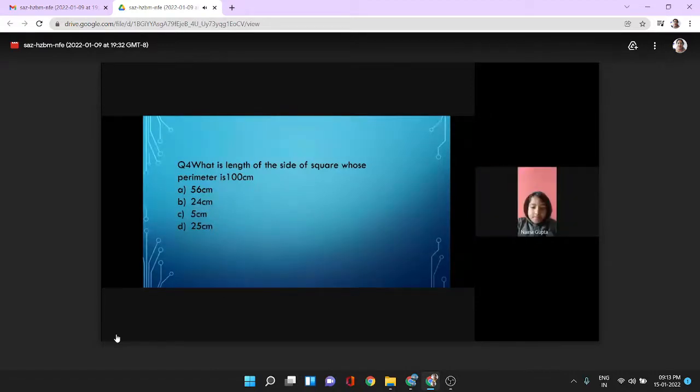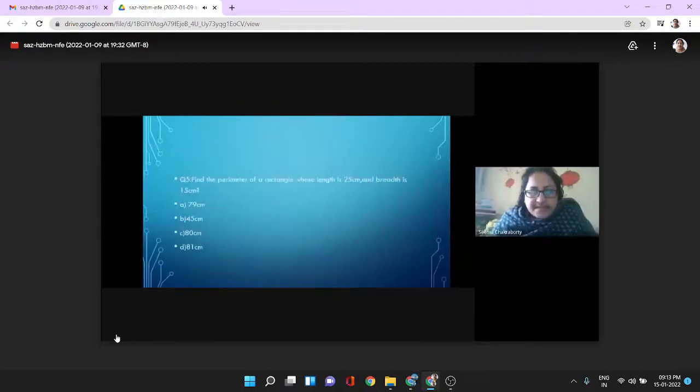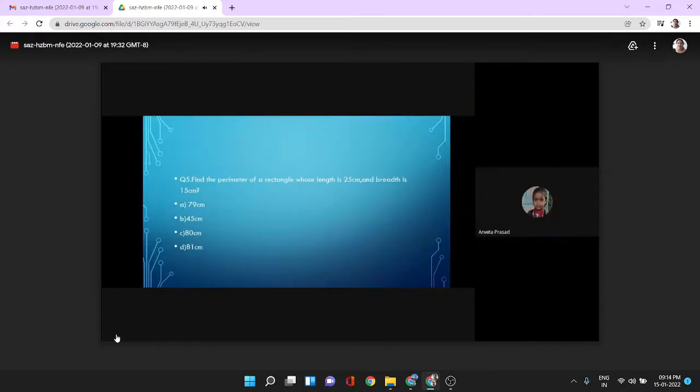Yes. Next. Question 5. Find the perimeter of a rectangle whose length is 25 centimeter and breadth is 15 centimeter. Option A 79 centimeter. Option B 45 centimeter. Option C 80 centimeter.